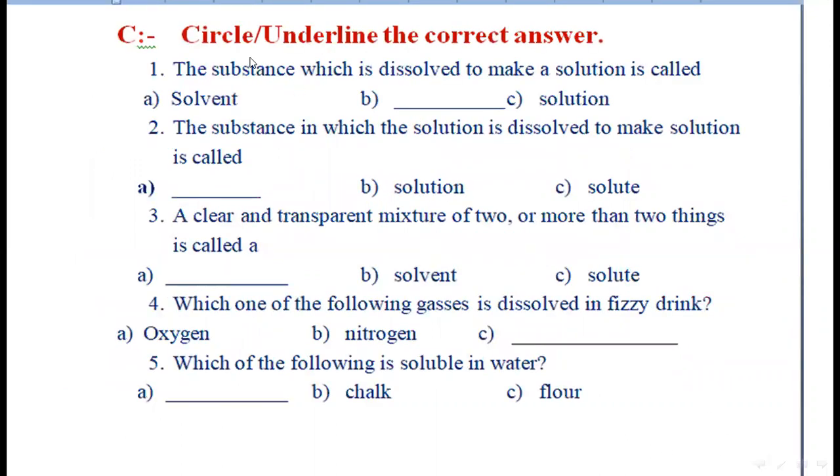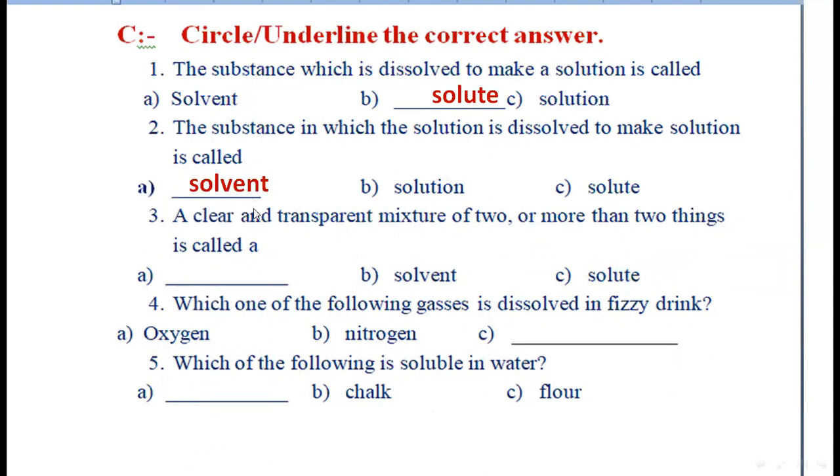Come on, exercise number C. Circle, underline the correct answer. The first one is, the substance which is dissolved to make a solution is called solvent, solution, or solute. The substance which is dissolved to make a solution is called solute. Number 2, the substance in which the solution is dissolved to make a solution is called solution, solute, or solvent.